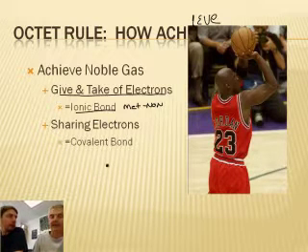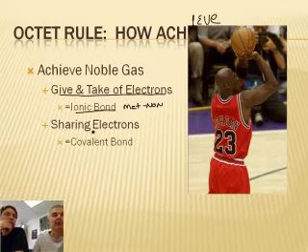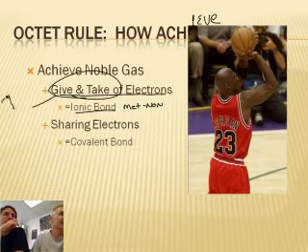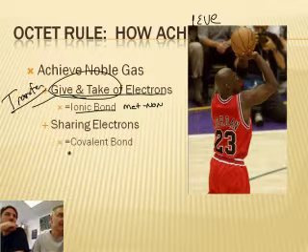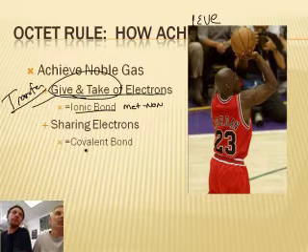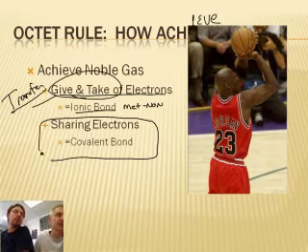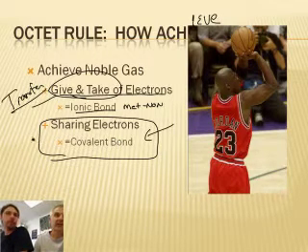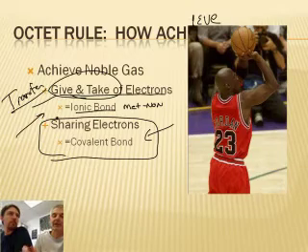And that's our next podcast. We'll talk more about that in detail. The key thing is the word give and take, or I think a better word might be a transfer of valence electrons. And then for a covalent bond, instead of transferring the electrons, they share. There's a whole podcast on each of these topics, and we'll get there as you watch these podcasts.